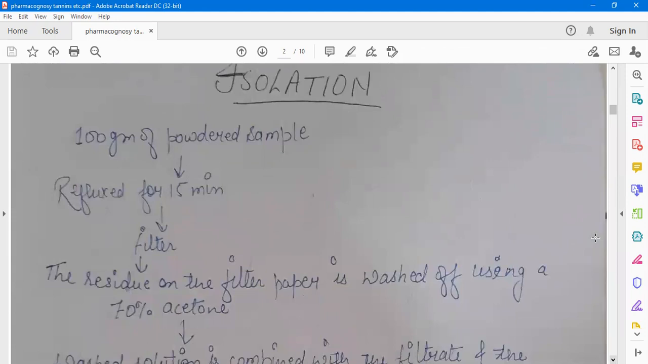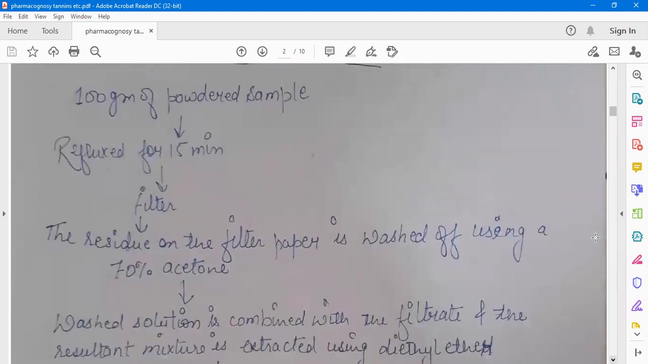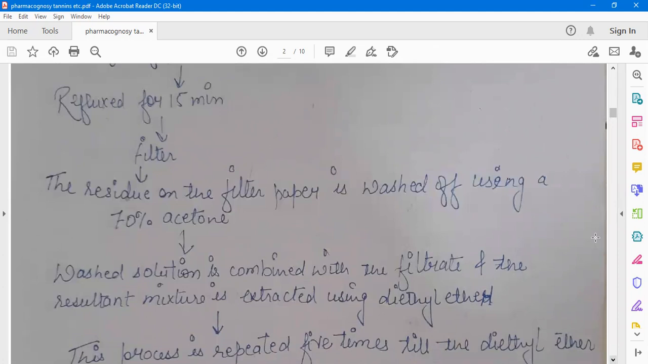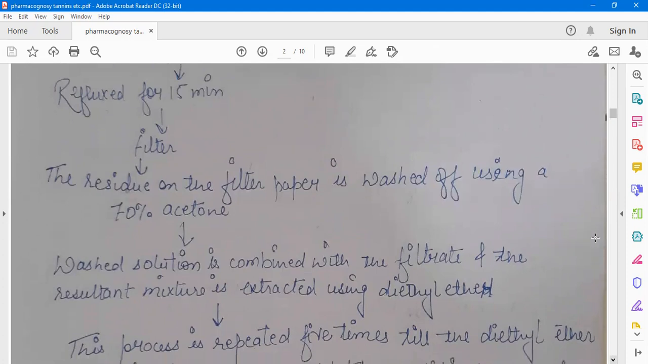So how we can isolate the tannins from the given drug. We have to take 100 gram of powdered sample, means the sample which we are claiming to have the tannins. Then reflux for 15 minutes. Then after 15 minutes, we have to filter the solution. The residue on the filter paper is washed off using 70% acetone. Washed solution is combined with the filtrate and the resultant mixture is extracted using diethyl ether.